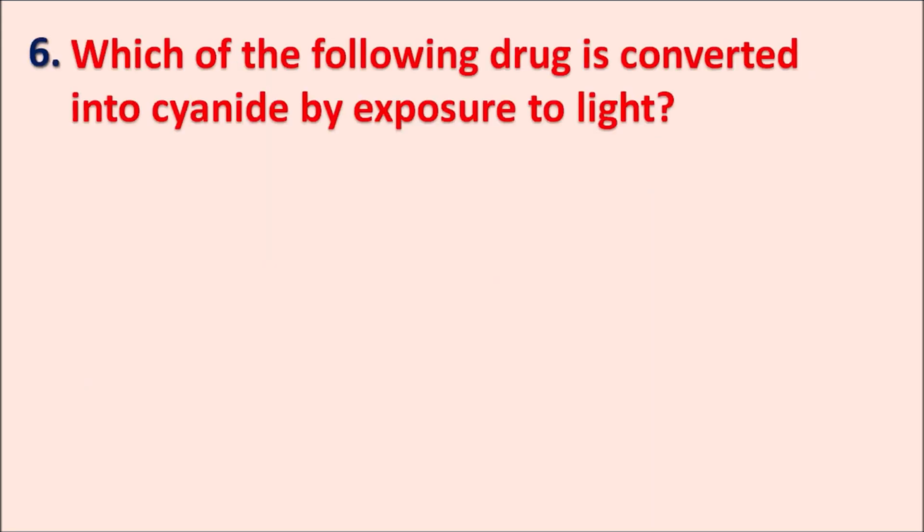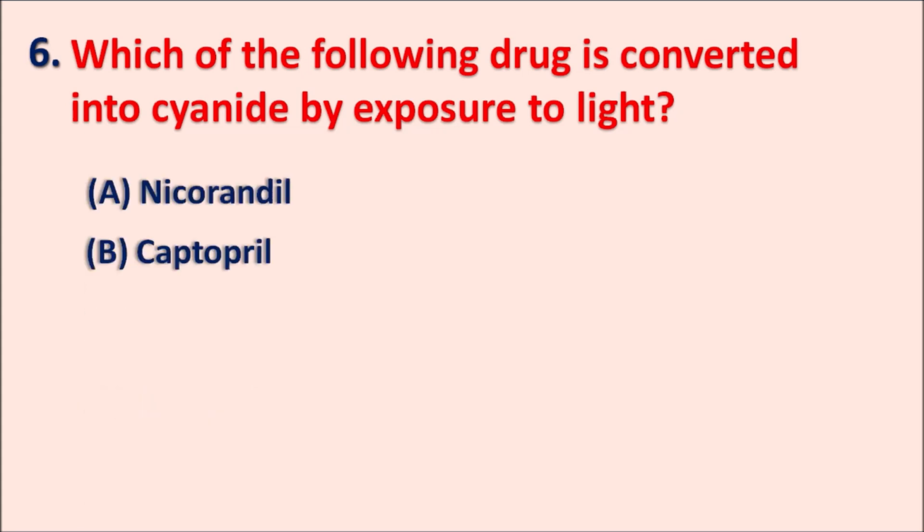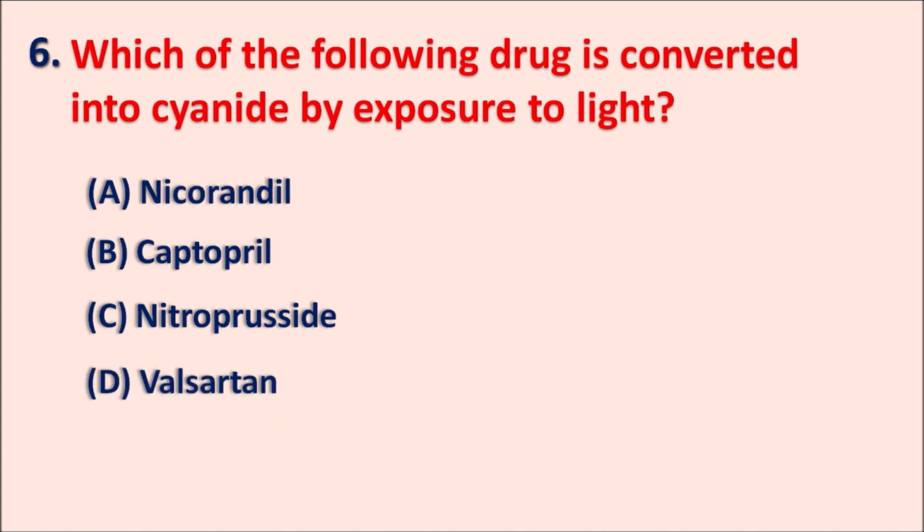Sixth one, which of the following drugs is converted into cyanide by exposure to light? A. Nicorandil, B. Captopril, C. Nitroprusside, and D. Valsartan. So here one of the drugs, when it is exposed to light, is going to be converted into cyanide, which produces cyanide toxicity. So that's why this drug should be stored in a dark colored bottle in order to prevent the formation of the cyanide. So what is the name of this drug? Here the right answer is nitroprusside.